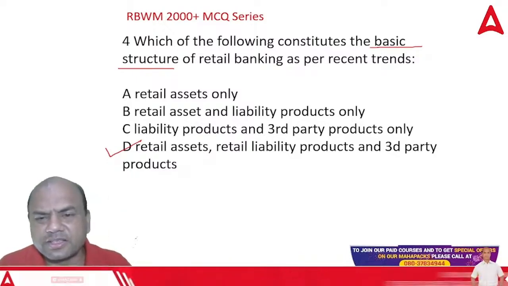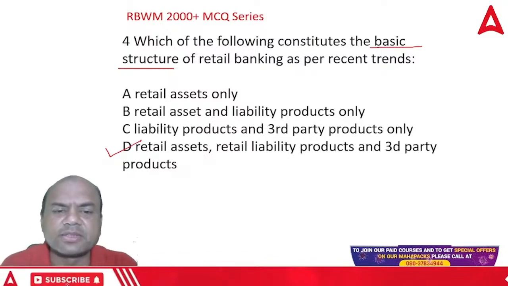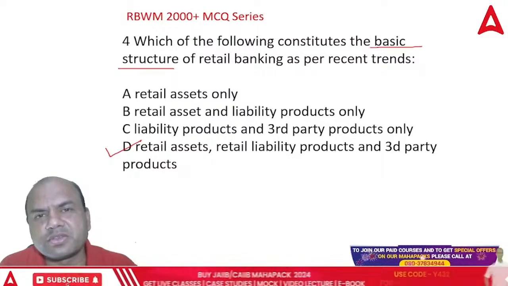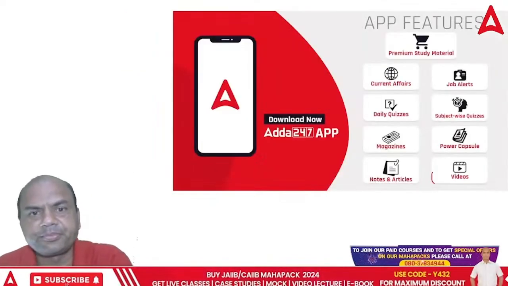Nowadays you are selling all, isn't it? You sell this asset means loans, liability means deposit, and third party means all that insurance, mutual fund, right?